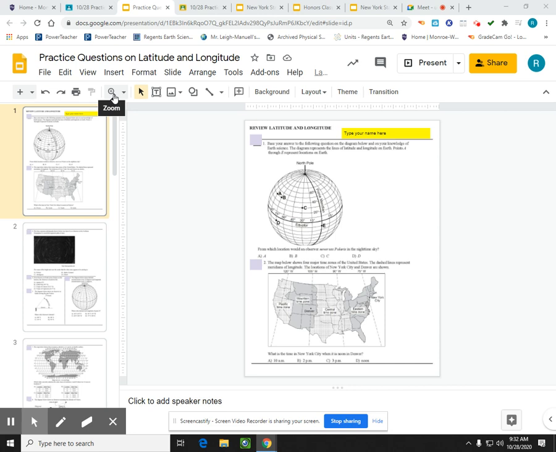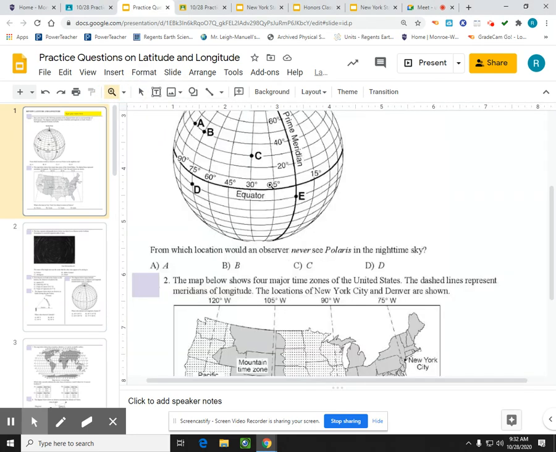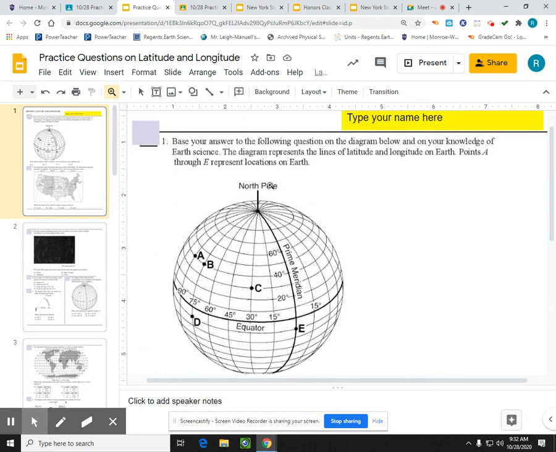Hi there, we're going to review latitude longitude for your quiz and take a look at some latitude longitude type questions. First, let me just zip this up and make it a little bit larger. And let's see what the first question says.